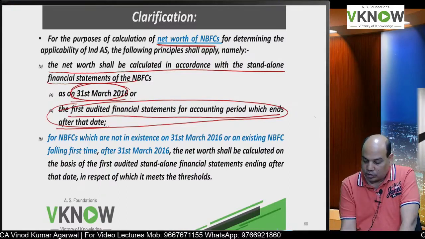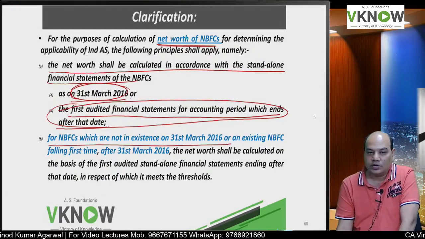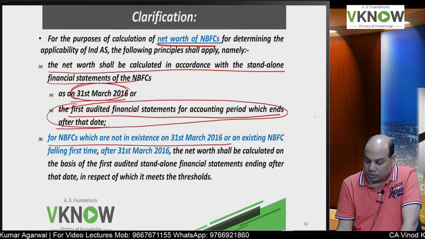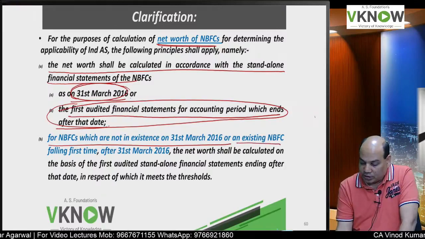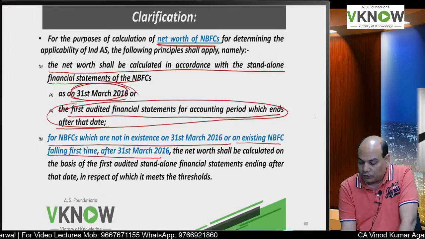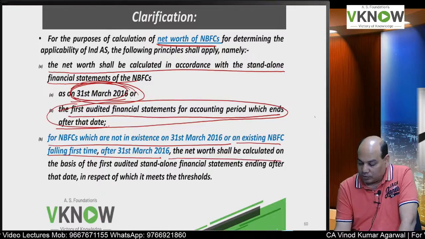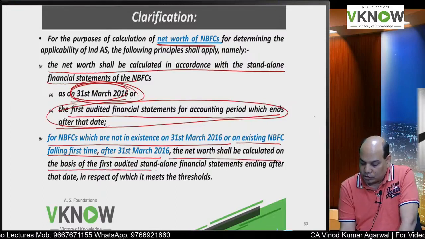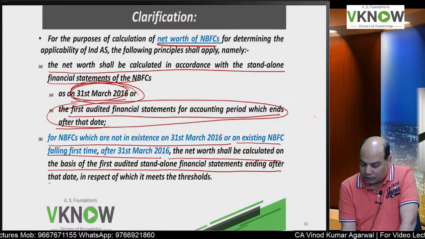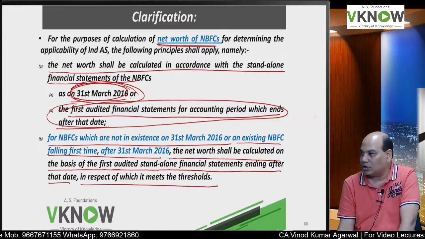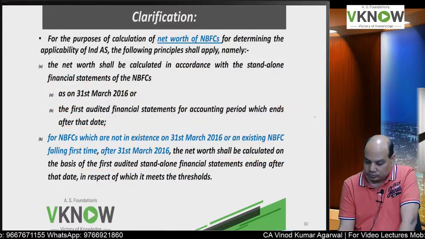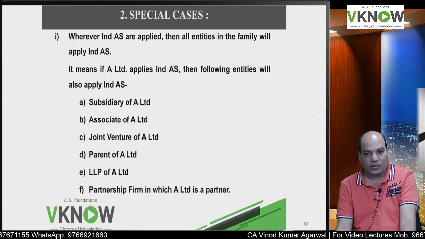Now what about NBFC which are not in existence on 31st March 16? Then, or an existing NBFC which was not fulfilling net worth criteria here, the net worth will be calculated on the basis of the first audited financial statement ending after that date in respect of which it meets the threshold now. So this is about NBFC.